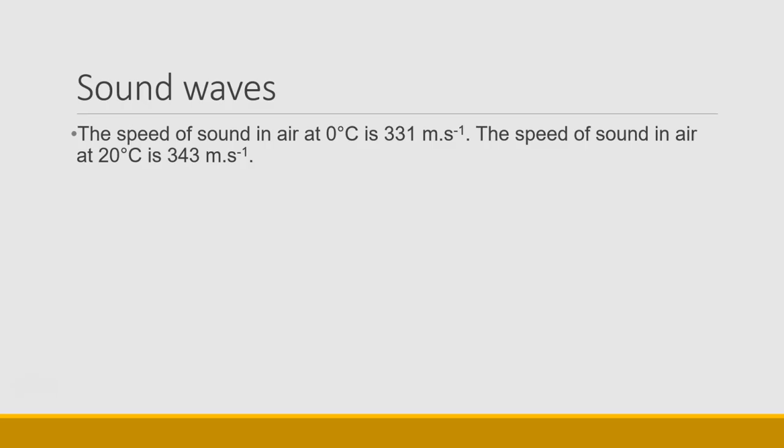So the speed of sound in air at 0 degrees Celsius is 331 meters per second, and this value should be given to you on a formula sheet. The speed of sound in air at 20 degrees Celsius is 343 meters per second. Now remember that what we said is that denser mediums transfer that energy, that sound wave, better than less dense mediums. At 0 degrees Celsius, air particles are more dense than at 20 degrees Celsius.